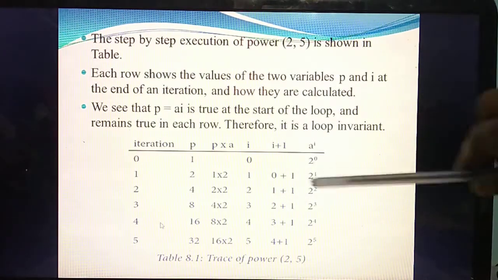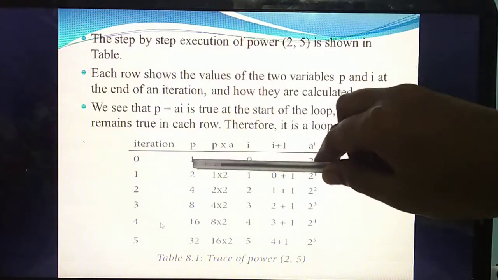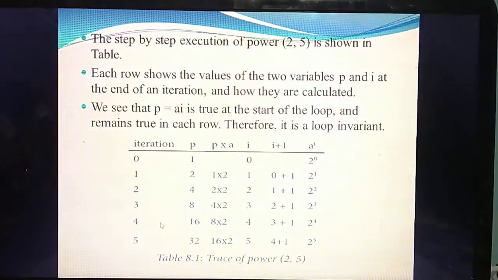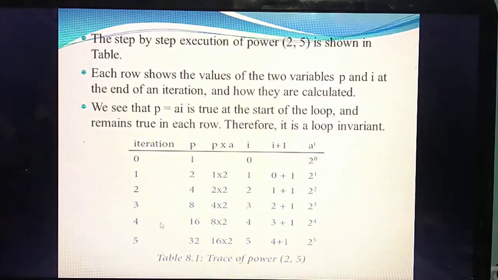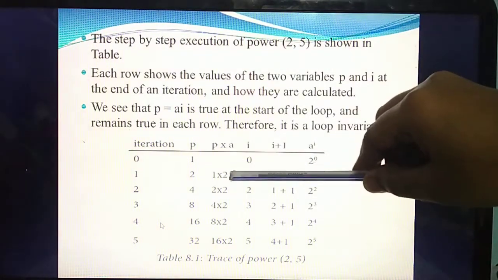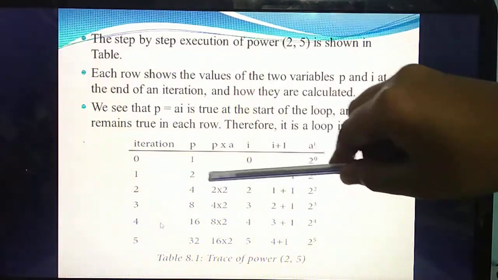Okay. Next listen. The value of P. Initially they have given 1. In your question itself they are given. So next step, listen, always the value of A becomes 2 in the question. So 1 into 2, what answer are you getting? 2. So you need to write the answer as 2.